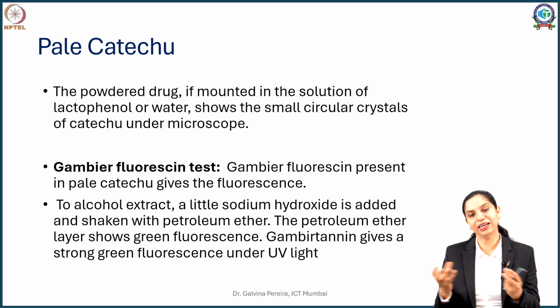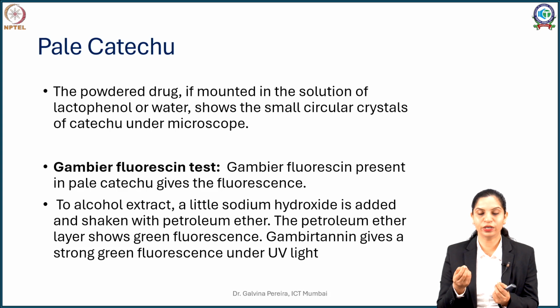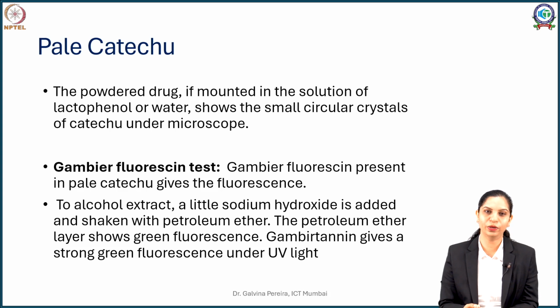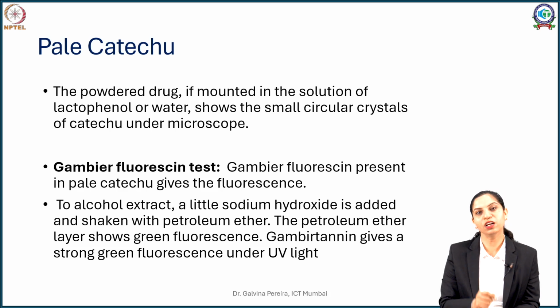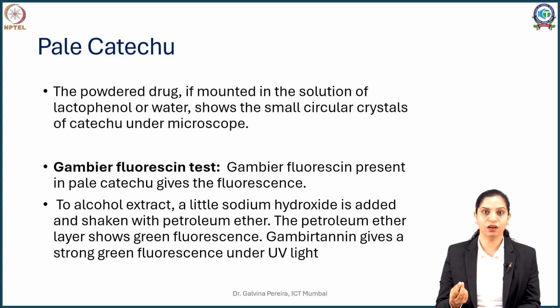If you break it and mount it under the microscope with a little lactophenol or a mountant like simple water, you will see circular crystals of catechin. Apart from that, Gambier tannin or Gambier fluorescein can also help you identify pale catechu. So how do you see this fluorescence?